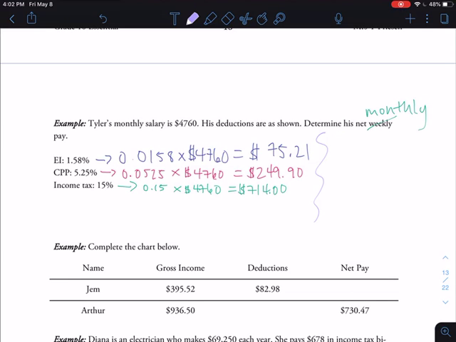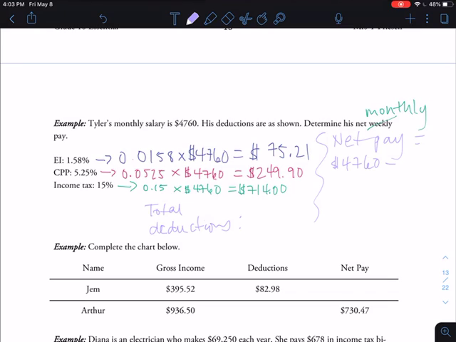Okay, so now when we want to look at Tyler's total, or his net pay, pardon me, that's going to be equal to 4,760 minus all of those things. And like I was saying in the last example, if you wanted to, you could add up all of the deductions, like I'm going to show you here, and then subtract just that one number from the gross pay.